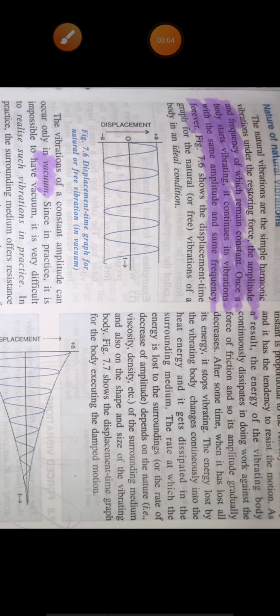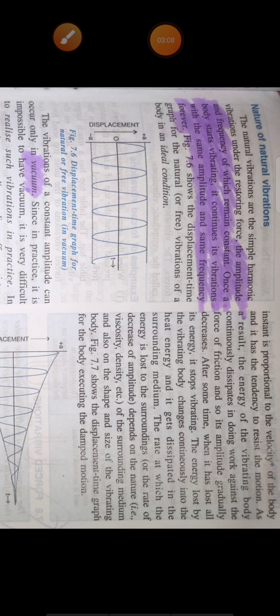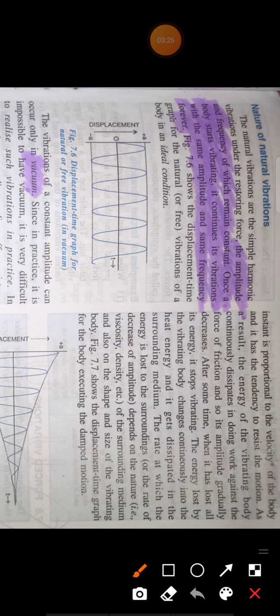Now, the nature of natural vibrations. As you know, natural vibration means vibration without any external force, so it will continue to vibrate. That means its amplitude will not decrease, because there is no external force, and its frequency will also remain the same.